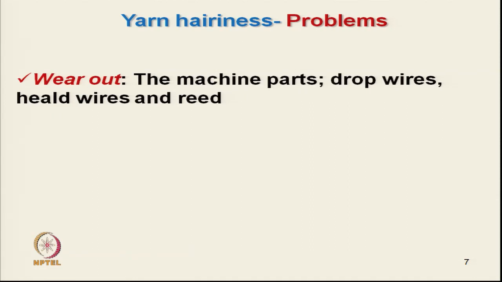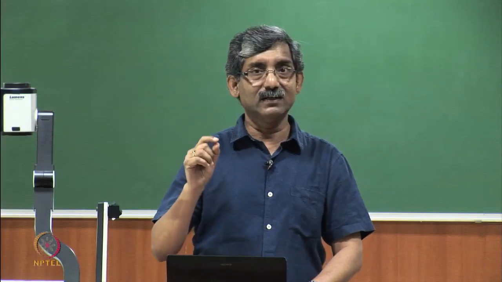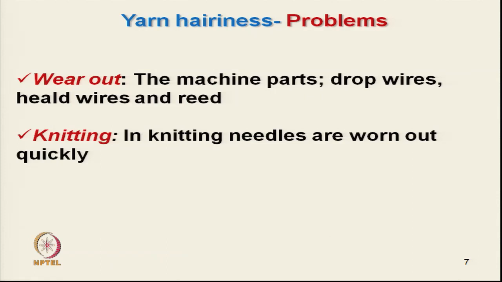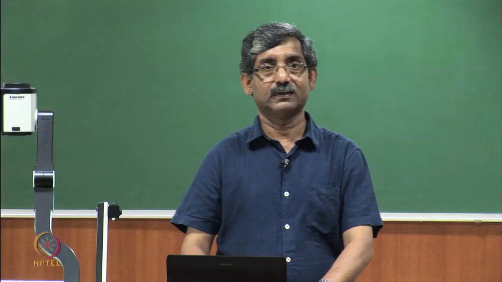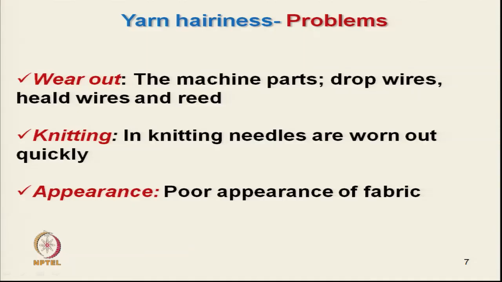Due to the hairiness, it will damage the machine parts, and also in knitting the knitting needle will be worn out quickly, and it will create problems, maybe it will damage the fabric also. And obviously, the fabric will have poor appearance, as I have already mentioned, due to uneven reflection.